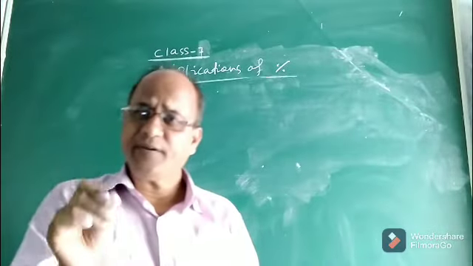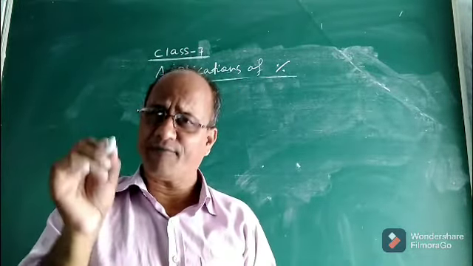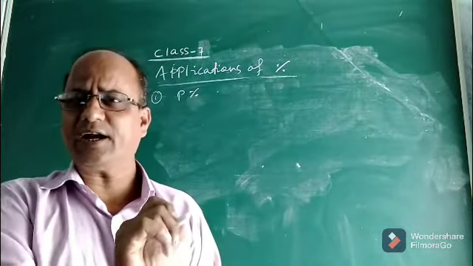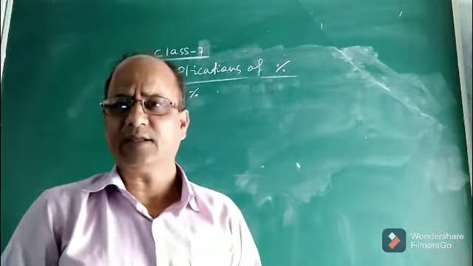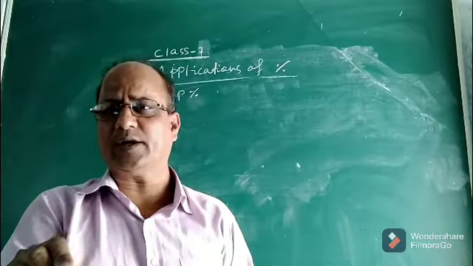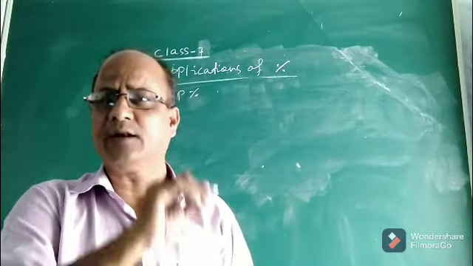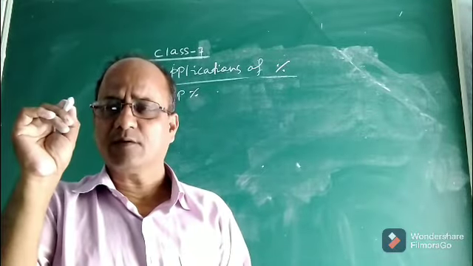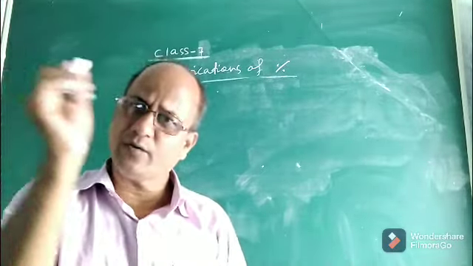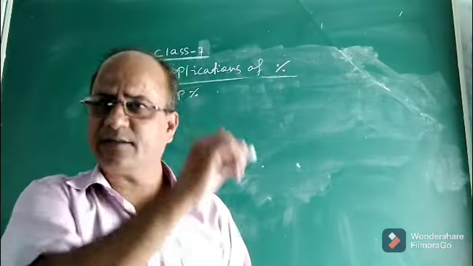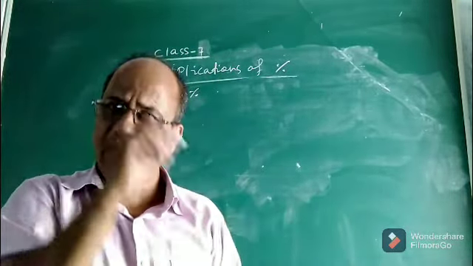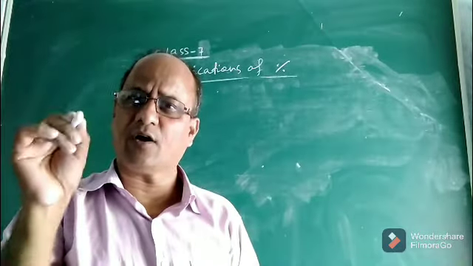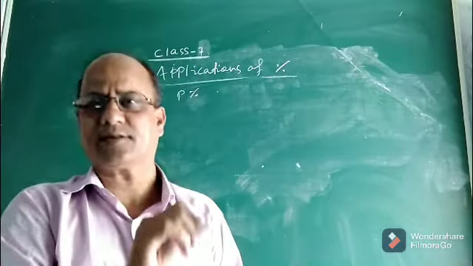So, since profit and loss always occur on the cost price of the article, the profit percent and loss percent will always be calculated on the cost price of the article, never on the selling price.